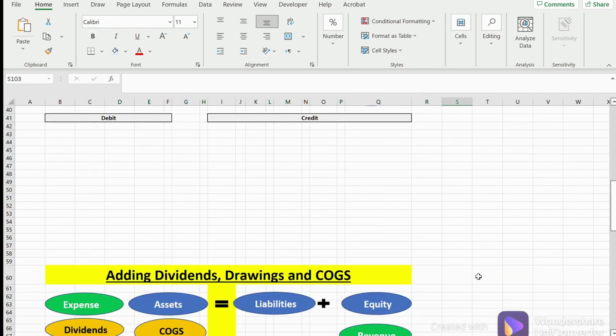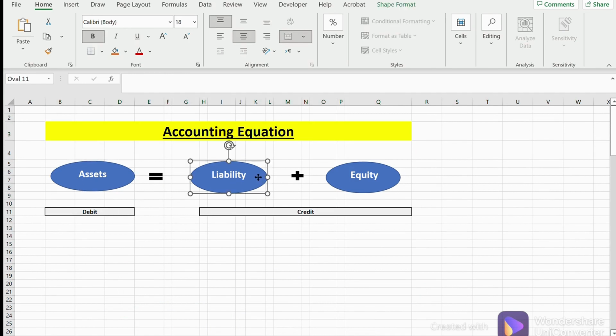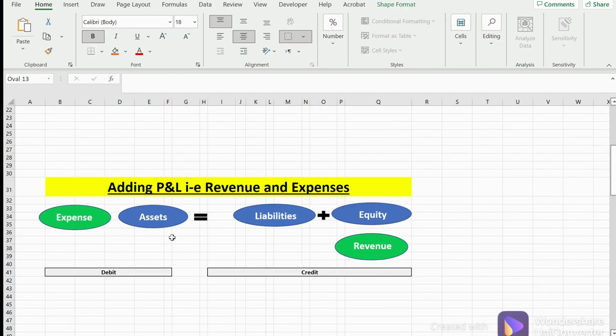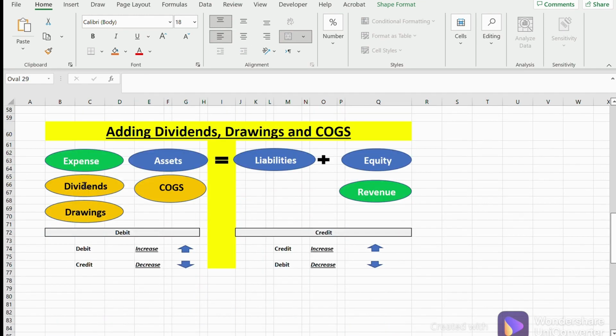Let's go back to the start. Remember this accounting equation from one of my videos. Assets are equal to liabilities and equity. Let's add P&L into it, expenses and revenue on this side, expense on this side, and then let's add dividends, drawings and COGS into it.